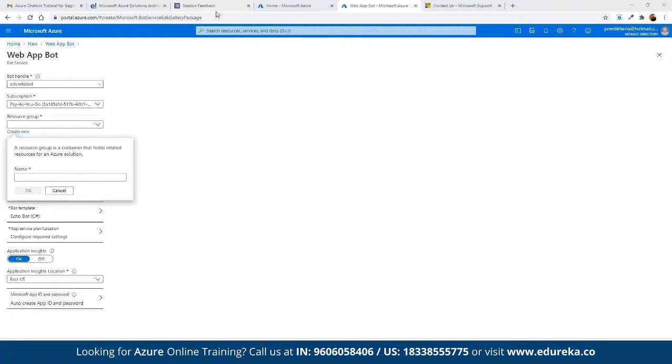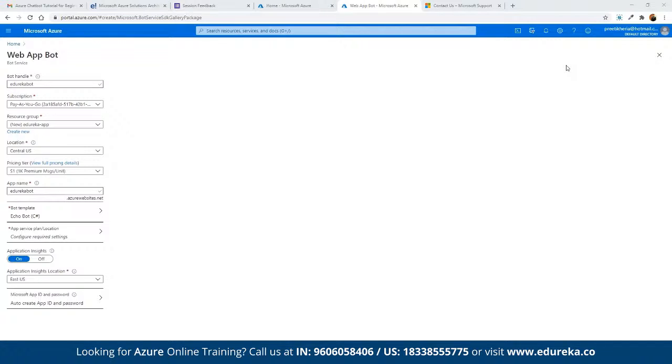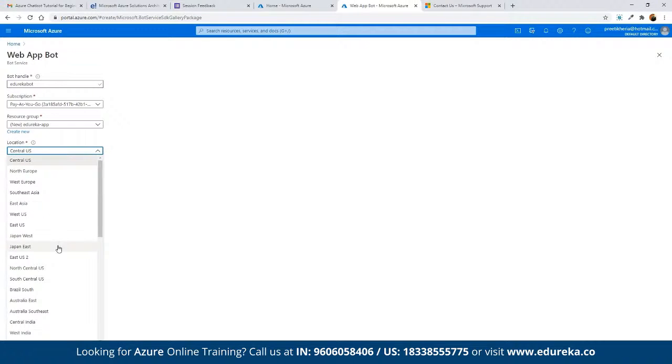All right, so here once we are done, we can choose the location. Same way, when we are deploying any resources, we have to choose in which location we want to deploy the current resources. So here we can choose location. For example, let's say we are looking to deploy this bot in, suppose, East Asia. So here we can choose East Asia or any other region that you want this to be deployed in.